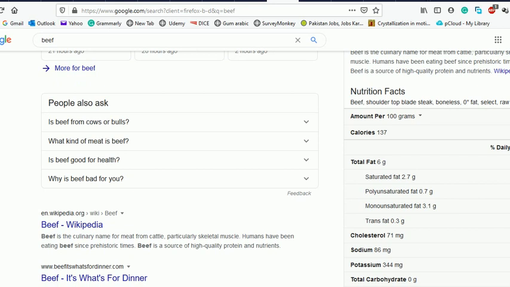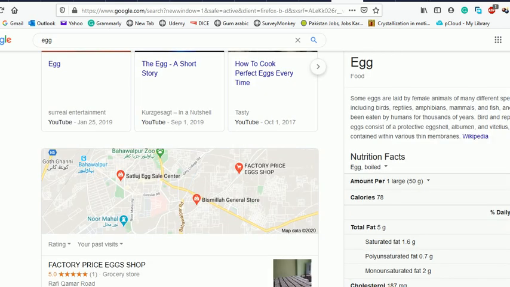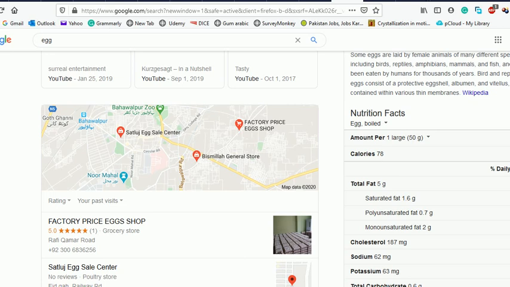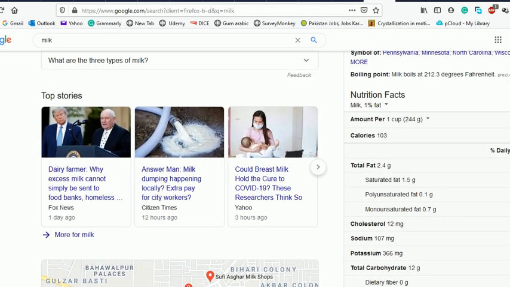Now type beef. The muscle for which you want to know the nutritional contents can also be selected. Again select amount per 100 gram. Now type mutton. Select the muscle for which you want to know the nutritional content. Again select per 100 grams. Now type egg. You can choose the nutritional value of boiled egg. This time you can select one egg because we usually eat one egg. Similarly, you can search information for milk. You can select the nutritional value of the milk with 3.7% fat. You can select cup.